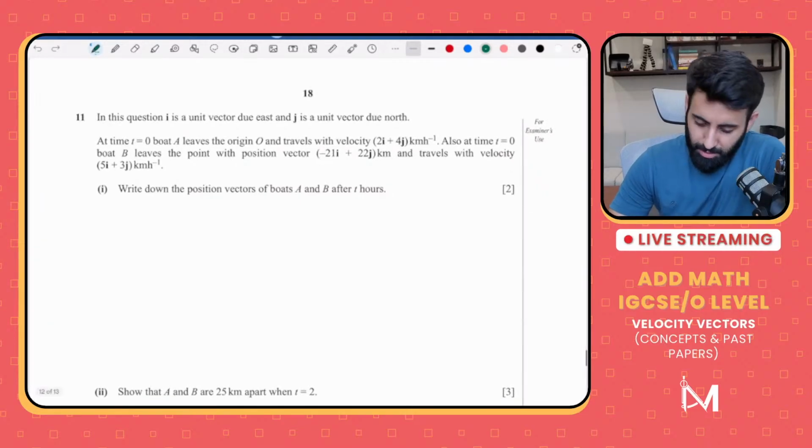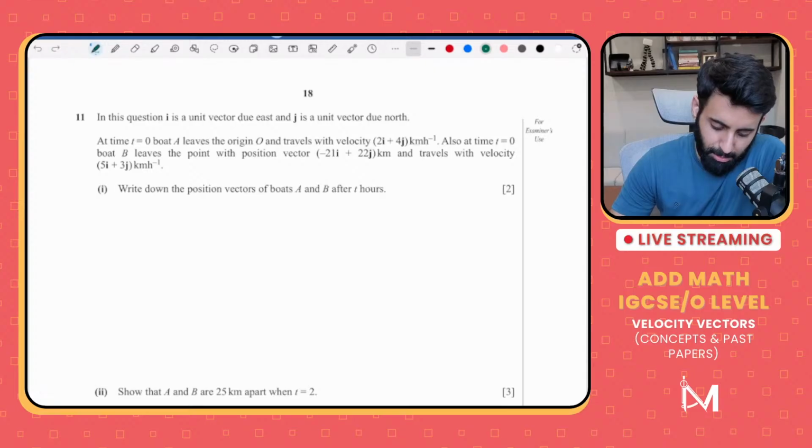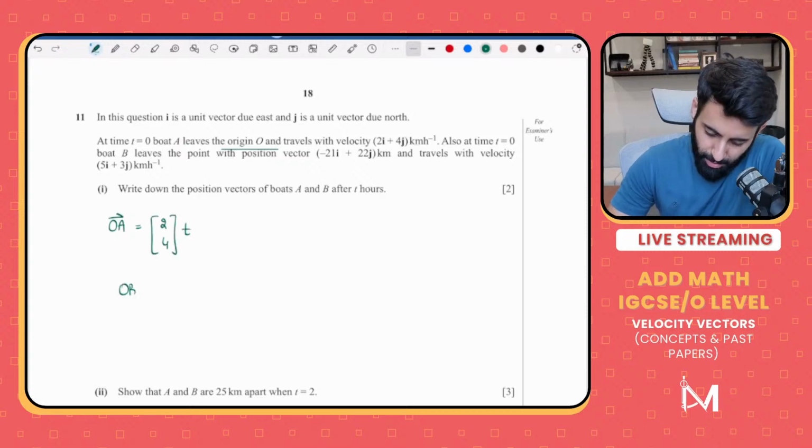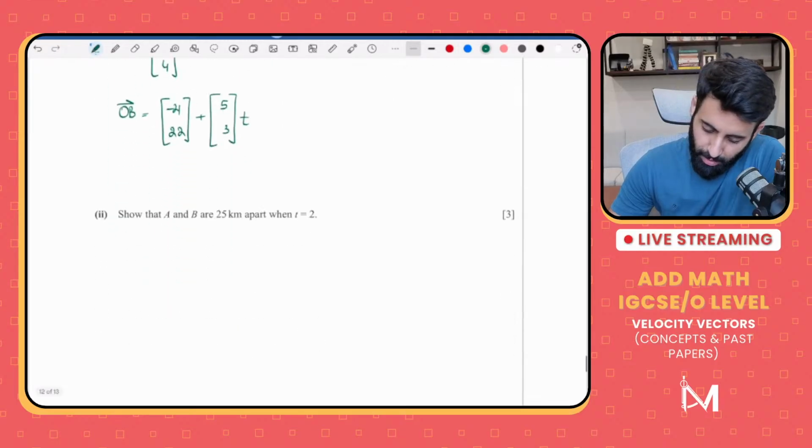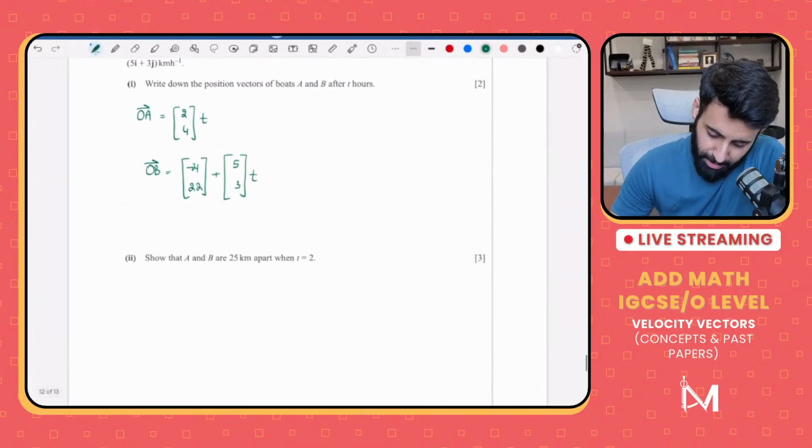Anyway, are we done with this? Write down the position vector of the boats A and B after T hours. So OA, A is starting from the origin. Okay, so that means the position vector of A after T hours would simply be 2, 4 times T. Then OB is not starting from the origin. In fact, it's starting from a point which has position vector 21 and 22, plus the velocity vector, which is 5 and 3, and we'll multiply this by T. There you go. Show that A and B are 25 kilometers apart when T is equals to 2.